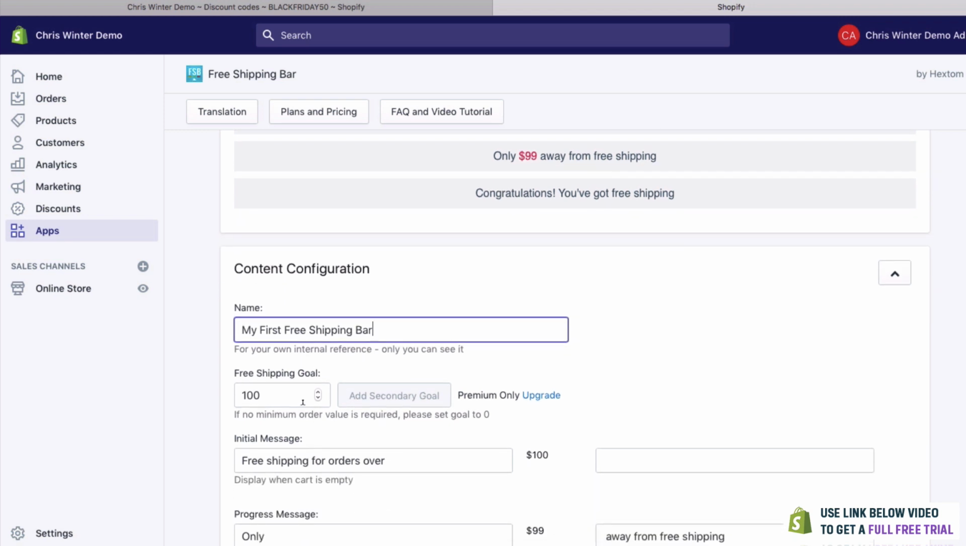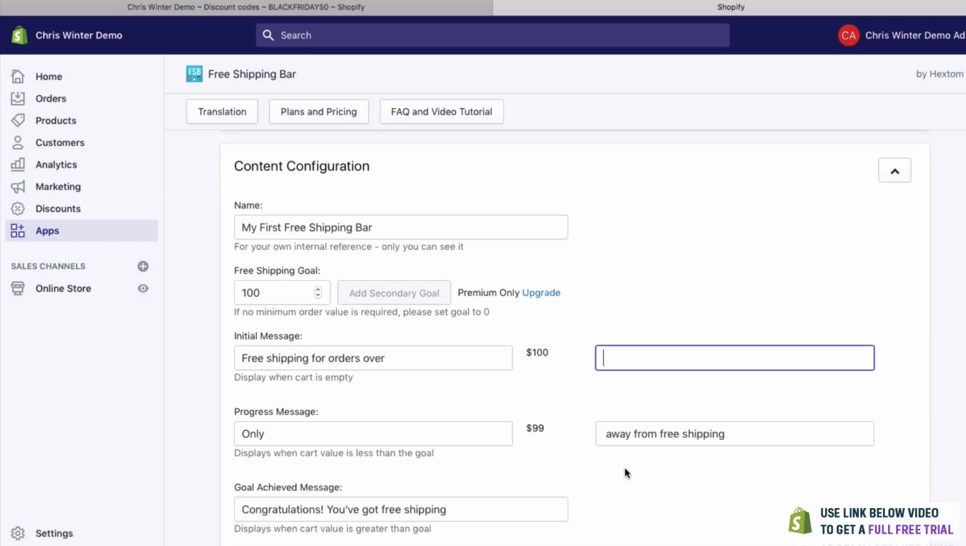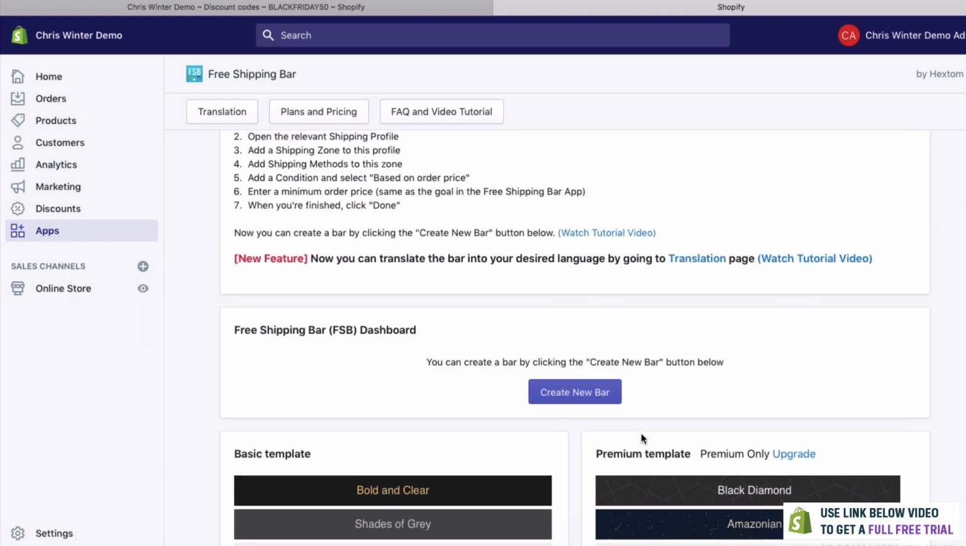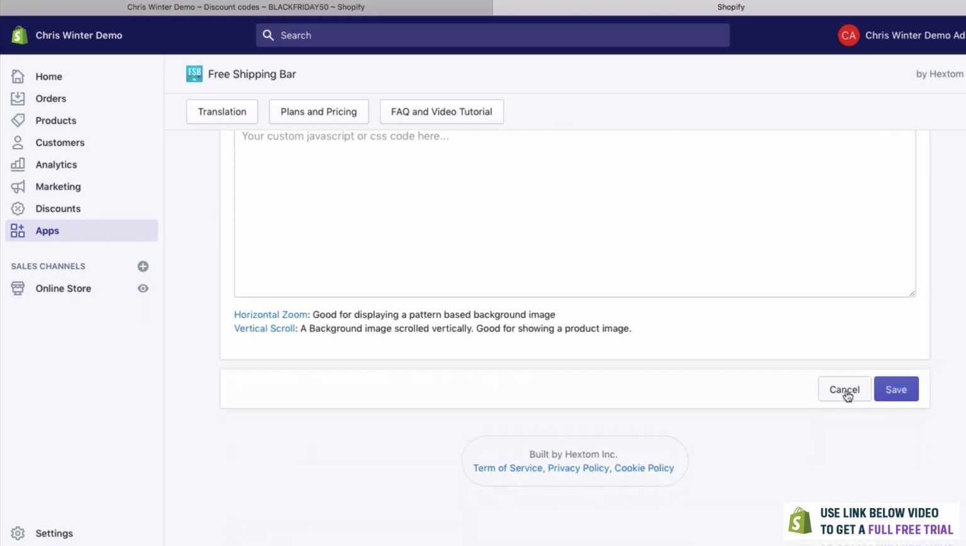When someone is going to have this bar, it means that if they add, let's say, $100 worth of products to their cart, they're going to get free shipping. So we can say free shipping for orders over $100. And then whenever they're getting closer, it'll change to here. So let's try this. Let's see what this looks like. We're going to go down to the bottom, click save.